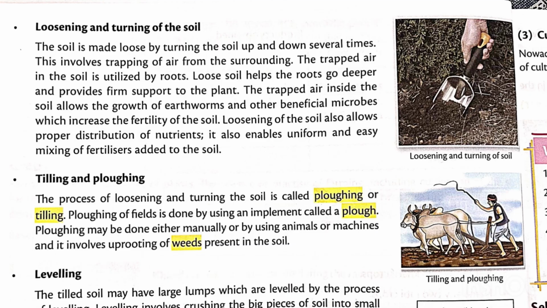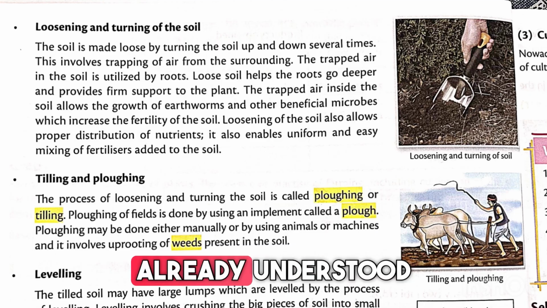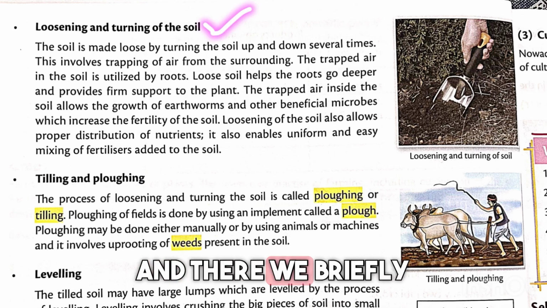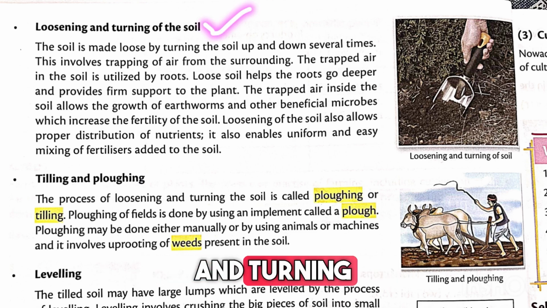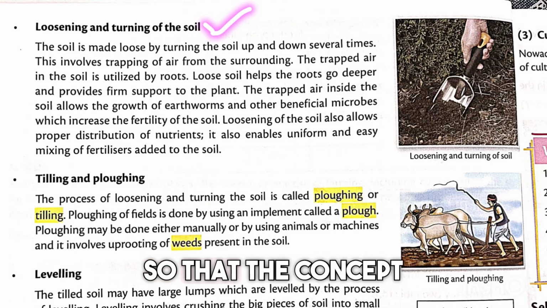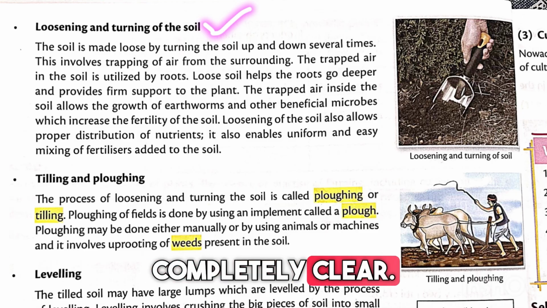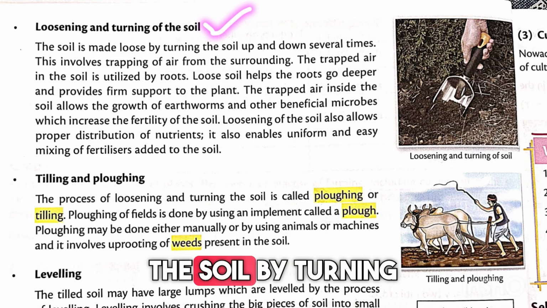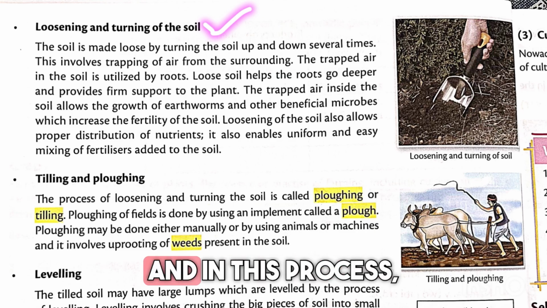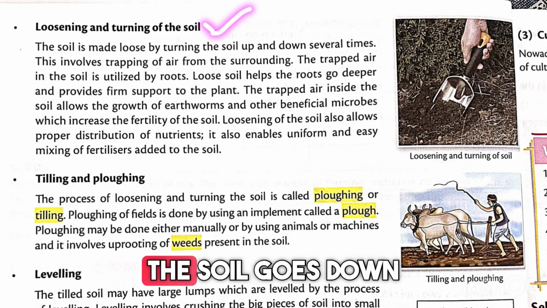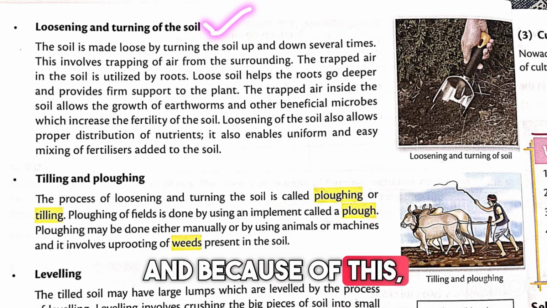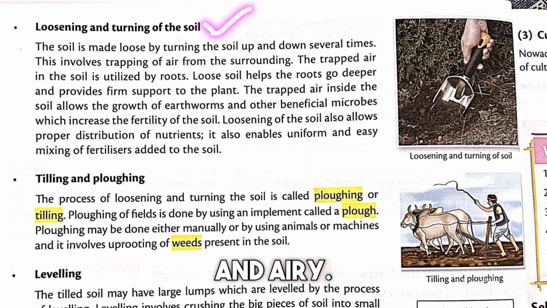So students, in the previous part of this video, we already understood that preparation of soil is the first step in farming. And there we briefly discussed loosening and turning of soil. Now let's understand this topic in a little more detail so that the concept becomes completely clear. Here farmers loosen the soil by turning it again and again using tools like plough or cultivator. And इस प्रोसेस में ऊपर की सॉइल नीचे जाती है और नीचे की सॉइल ऊपर आती है. And because of this, the soil becomes soft, loose and airy.